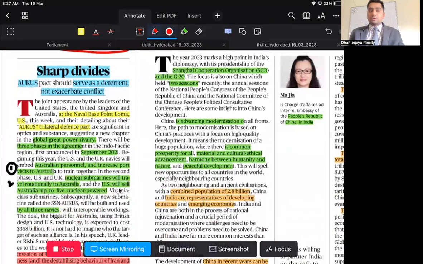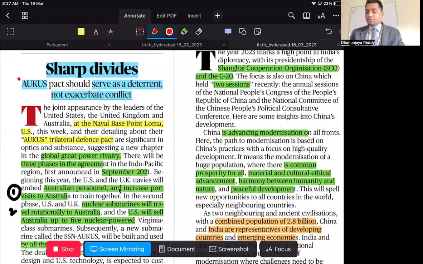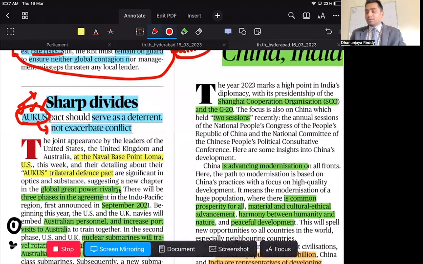The sharp divides: the AUKUS pact should serve as a deterrent and not exacerbate the conflict. We all know AUKUS is Australia, UK and US coming together and forming a military pact in the Indo-Pacific region. It is being said that it has to be a deterrent. It should not exacerbate activities, rather it should deter. Deter means it should be like a balance of power against China, but not an instigator or provocation of China or other countries in the region.